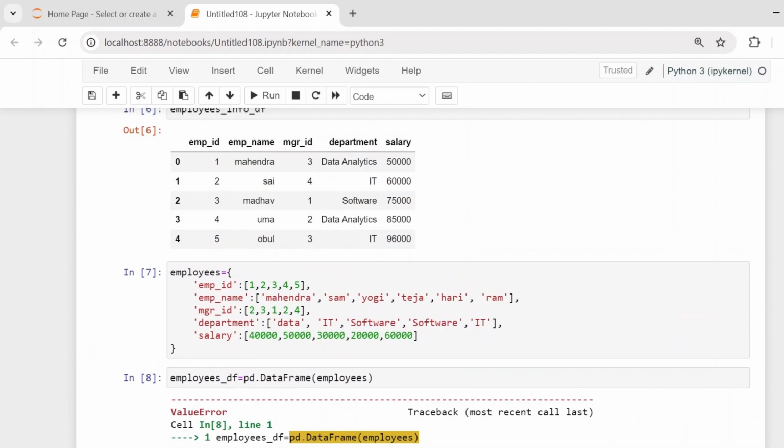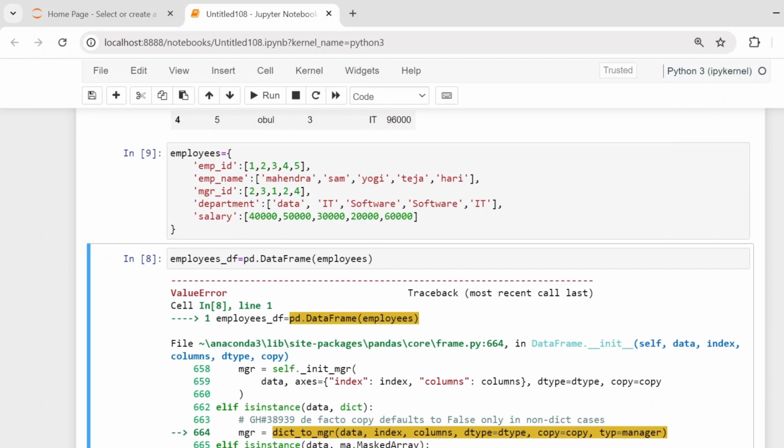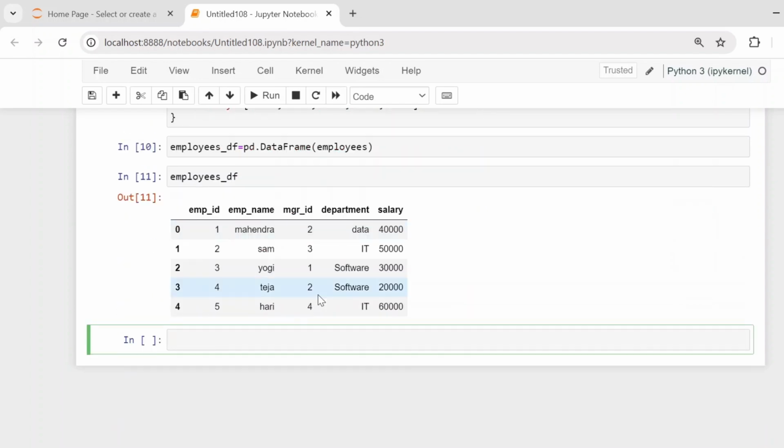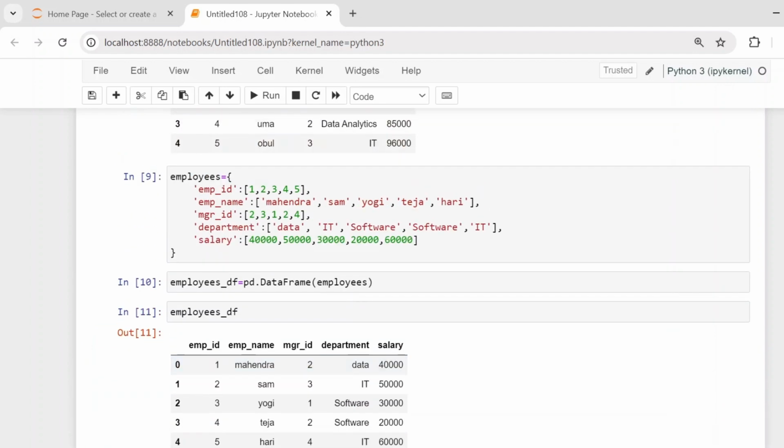Because we have given 6 names, right? So the remaining are all 5 and this is 6, right? So the numbers don't match, so you have to ensure the same length. Now you can see if I execute this one, it got executed. Now if I call this employees df, you can see it, right? We created a data frame. Right, this is how when you have data in dictionary format, you can directly give it.